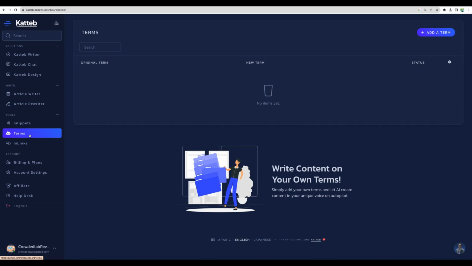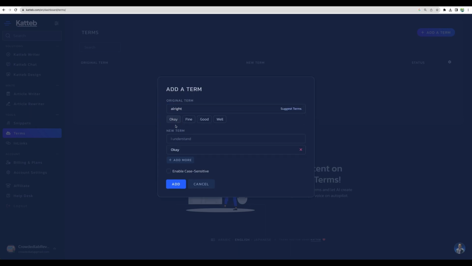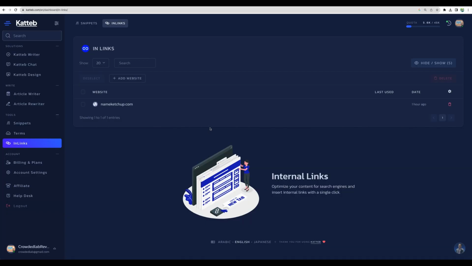Okay, next feature, terms. I don't use it much, but you can define some words, like suggested here. I believe whenever "all right" will appear, you can ask to replace that, for example, with "OK", so you'll be consistent with your style of writing. But I don't use this feature. And as well, in links, I think it is a point for improvement. You add a website here, and when you write, supposedly you should be able to get suggested links, but this didn't work for me. But actually, it would be nice to have.